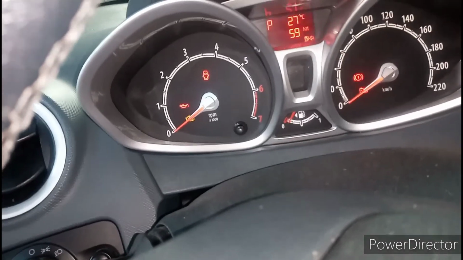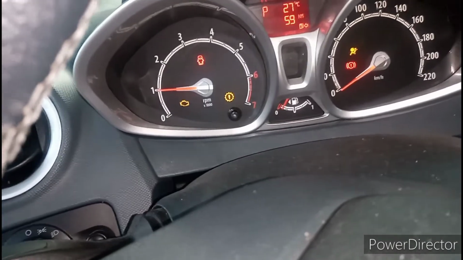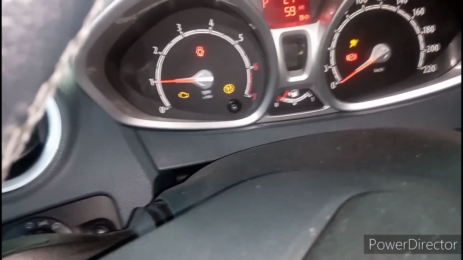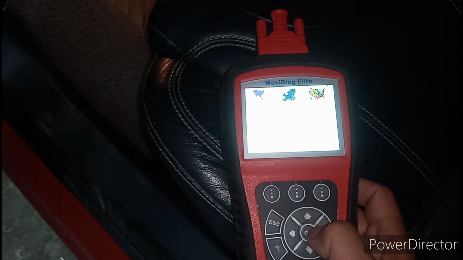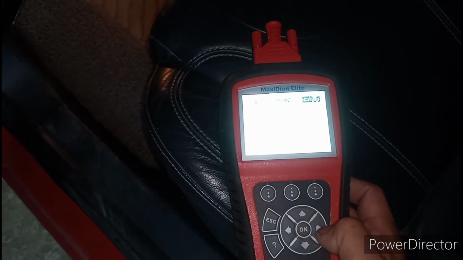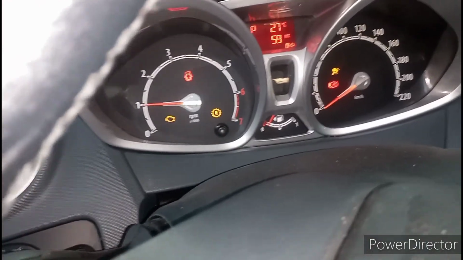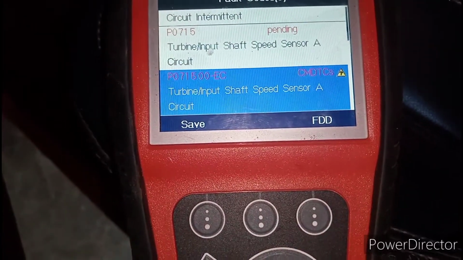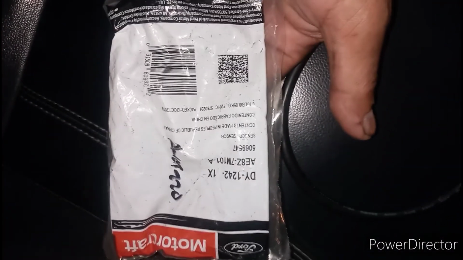As we can see, when we start the engine, there's a check engine light, and the one that flashes is the powertrain fault indicator light, or malfunction light for the powertrain. So for this situation, we need to scan what is the possible cause of that indicator light appearing for powertrain and check engine light. As we notice, it has a fault of turbine and input shaft speed sensor A.